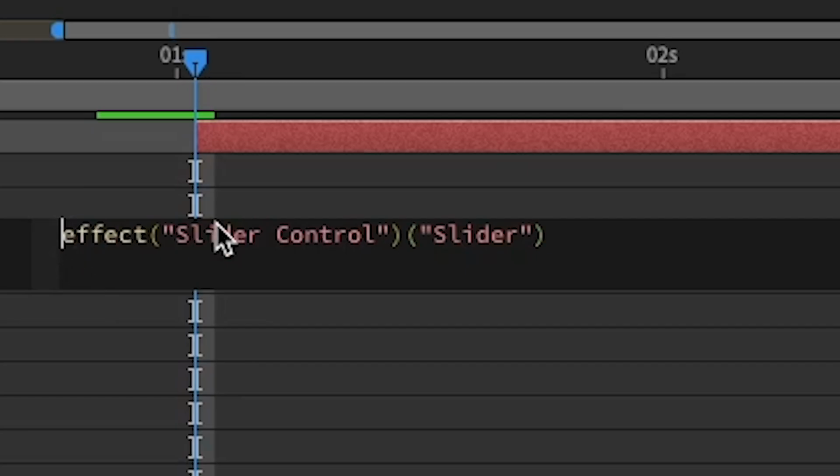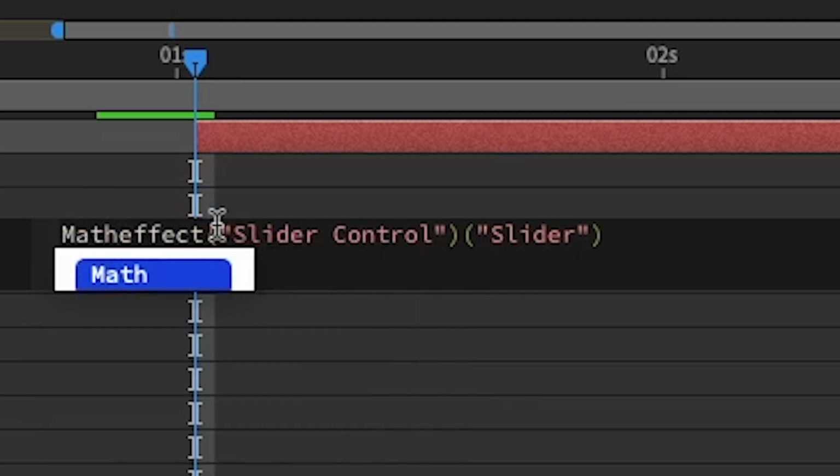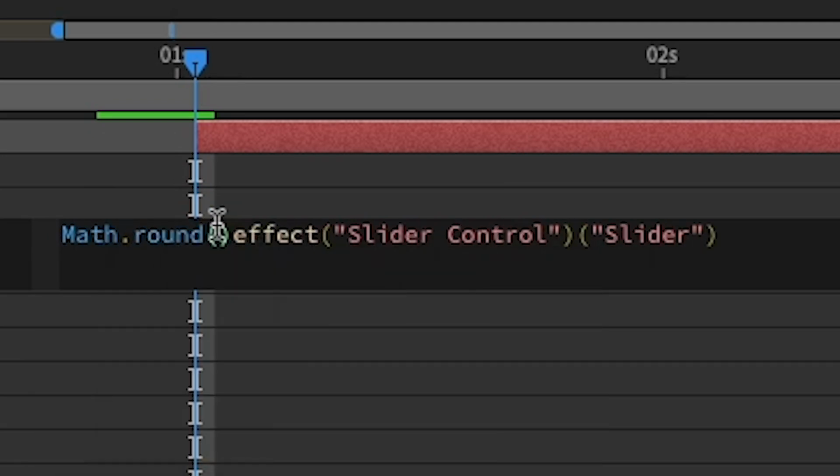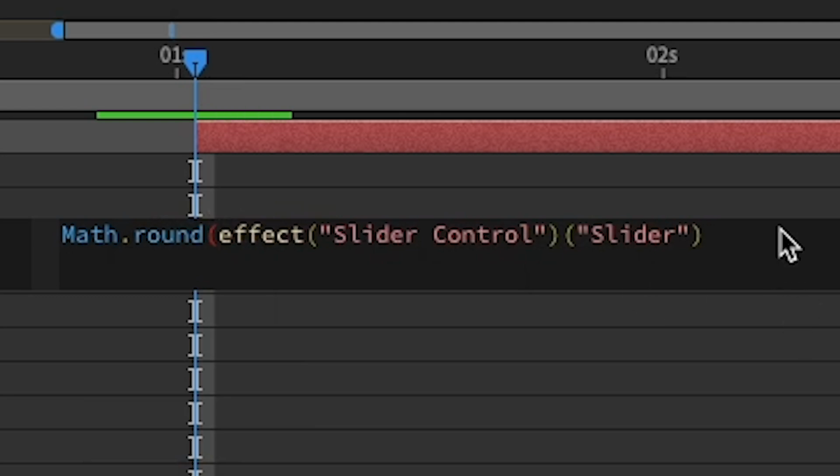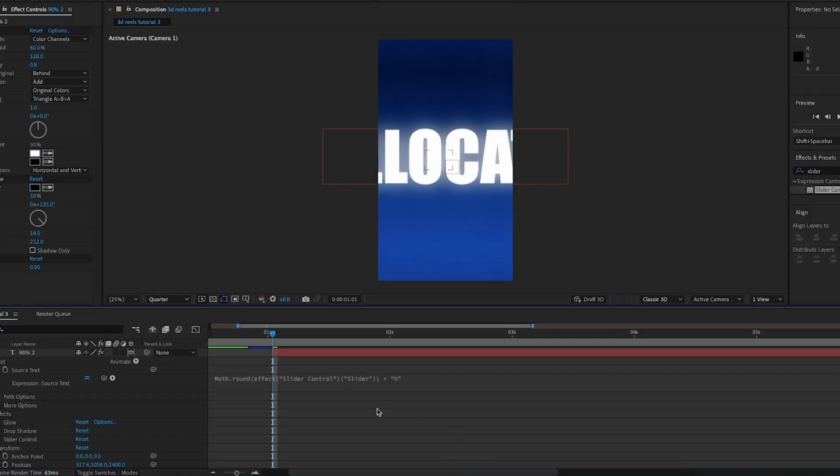At the start of the bit of code, I'm going to type math.round and then opening bracket and closing bracket. Then I'm going to get rid of the closing bracket. Then I'm going to go to the end of the slider and add a closing bracket. Then I'm going to do space plus space again and then double commas. Then in between the two double commas, I'm going to add a percentage sign.